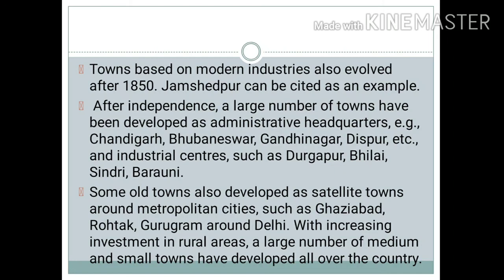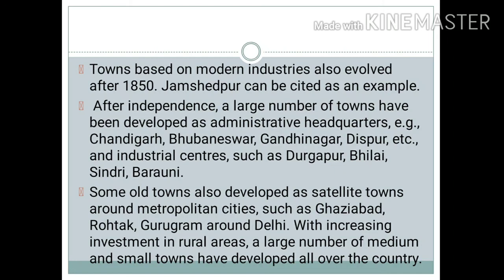So after Britishers styled some of the towns in their British style, a number of towns were developed because of the development of industries. Like Jamshedpur is one of the examples. Then we have Durgapur, Bhilai, Sindri, Baruni, etc. And these towns are included in industrial towns.